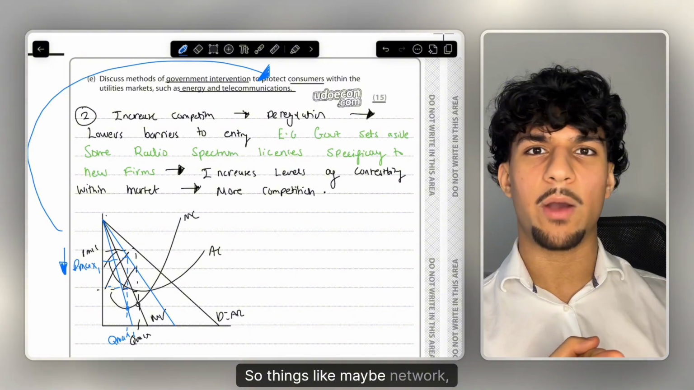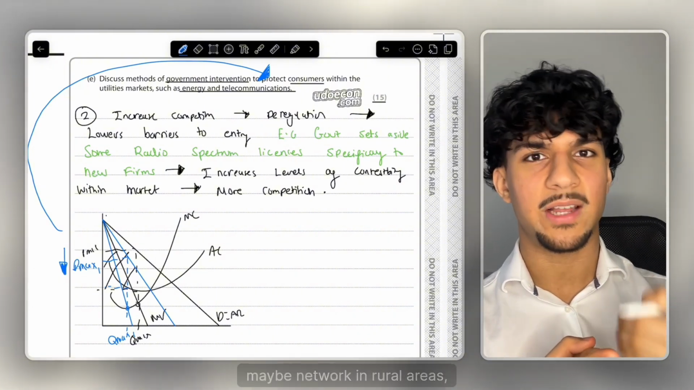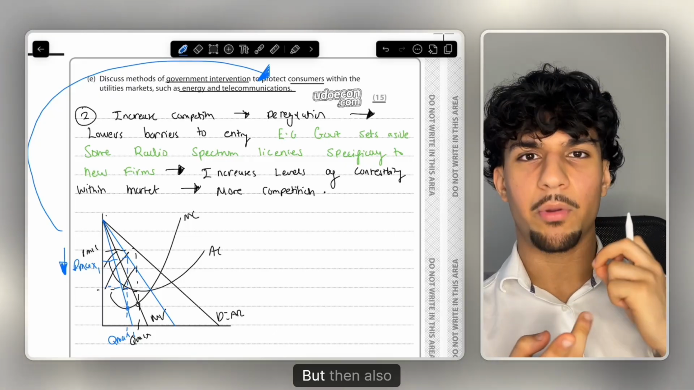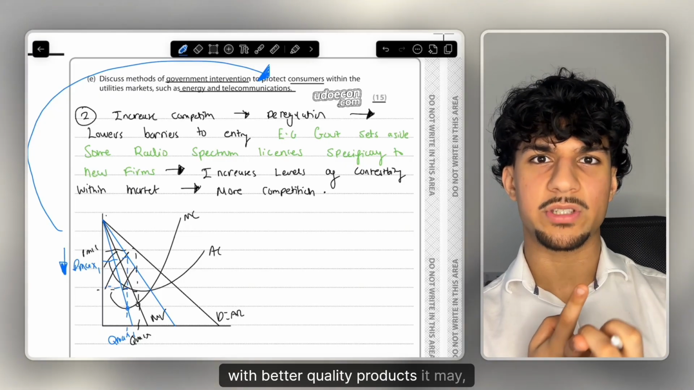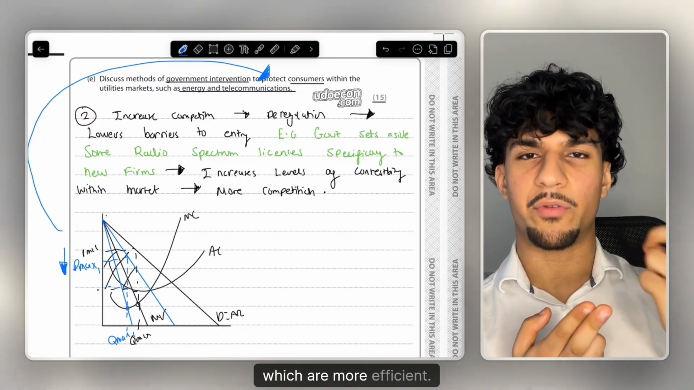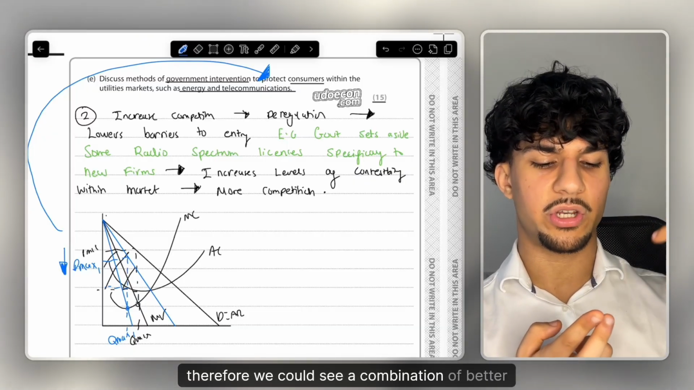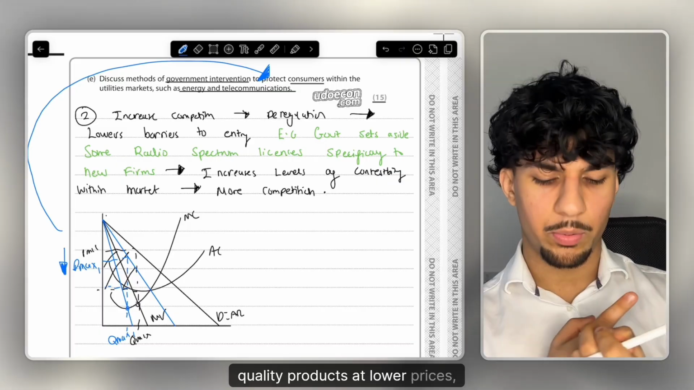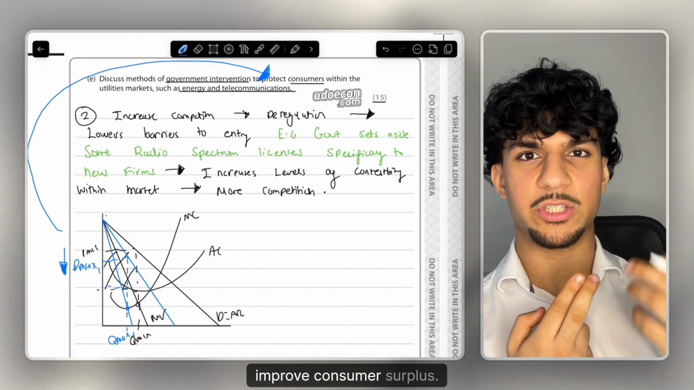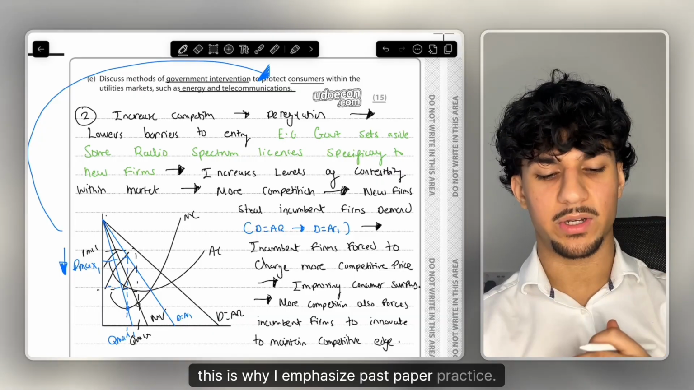So things like network in rural areas, it will improve this. Overall, consumers will receive better quality products, but with better quality products, it may also lead to new production methods which are cheaper and more efficient. Therefore, we could see a combination of better quality products at lower prices, which both, of course, would improve consumer welfare, improve consumer surplus. This is why I emphasize past paper practice.